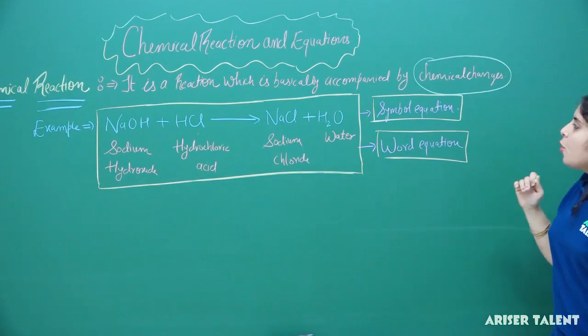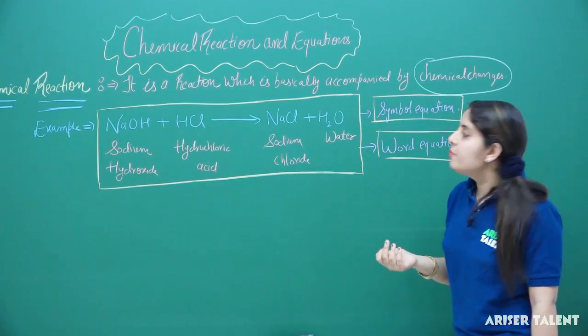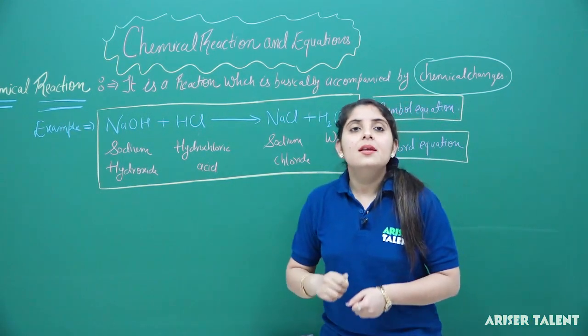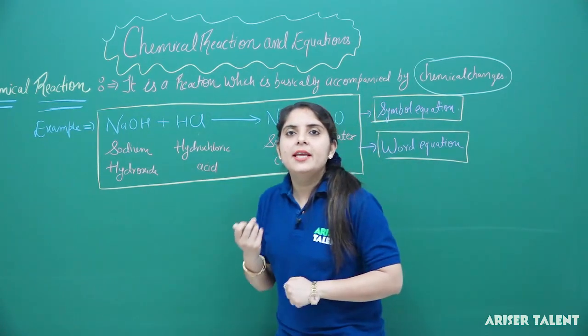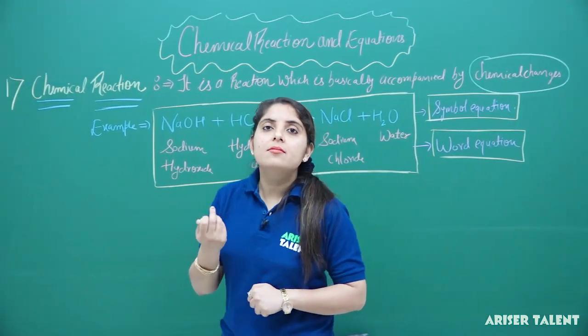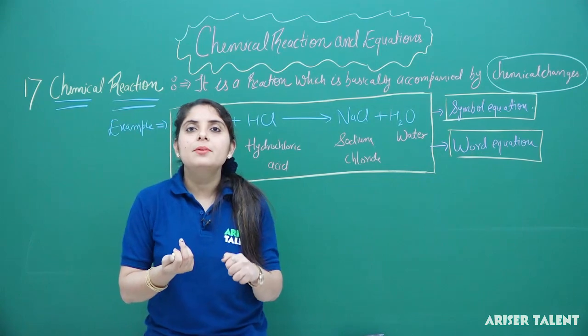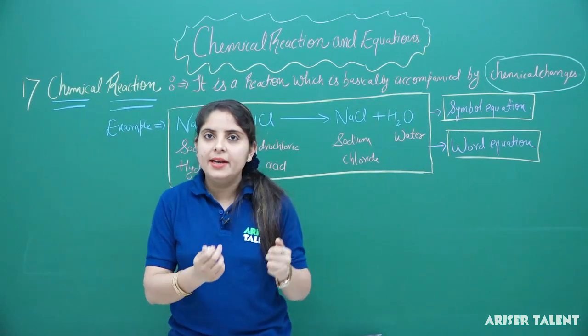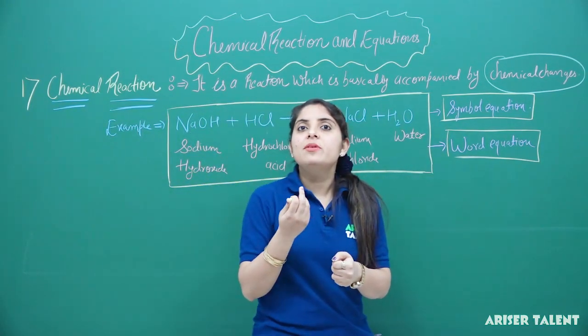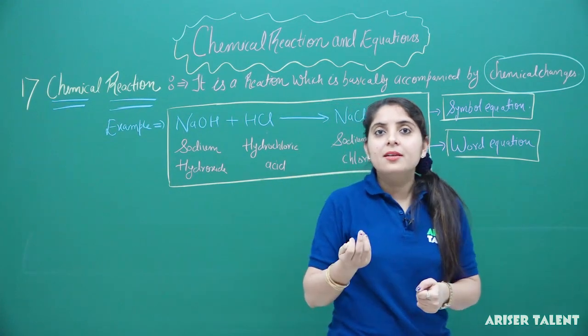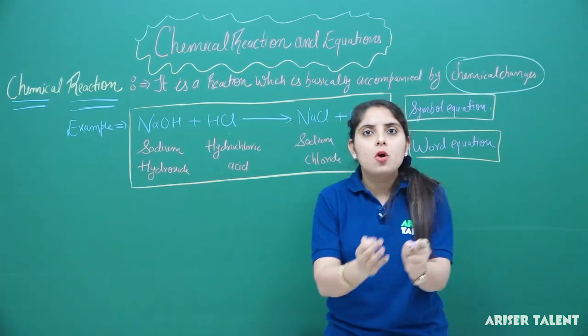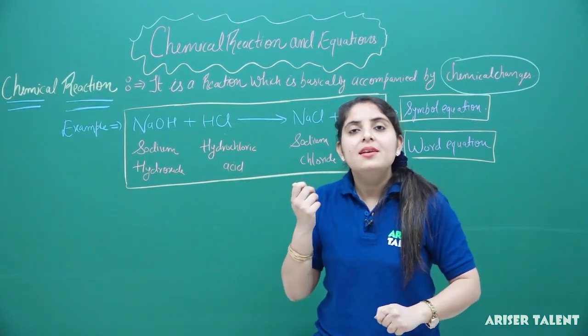So this is all about how a chemical reaction takes place. If a certain chemical reaction takes place, there are certain energy changes. Sometimes energy will be needed in the form of radiations. Sometimes energy will be dissipated in the form of heat. Sometimes energy is absorbed and sometimes the energy is released.